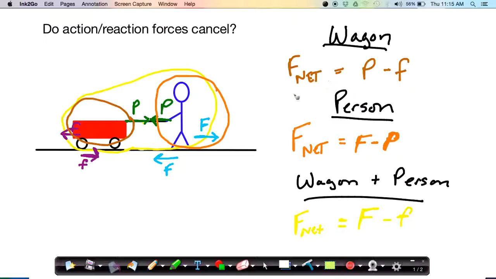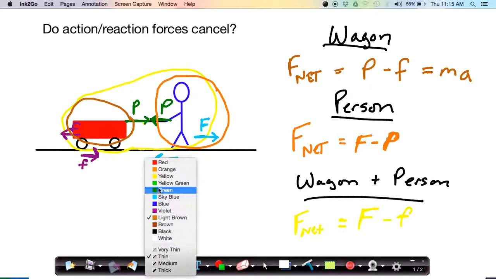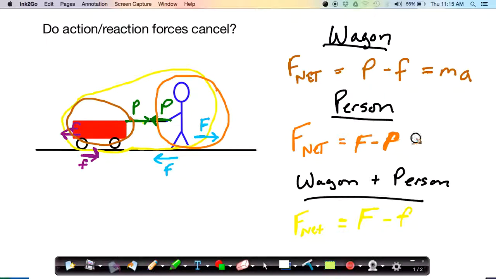So we have three different equations for the net force on three different systems in this example. The net force equation all depends on what system we're studying, how we want to define our system. And we could set each of these equal to mass times acceleration, according to Newton's second law of motion. And here's the really cool thing about this.